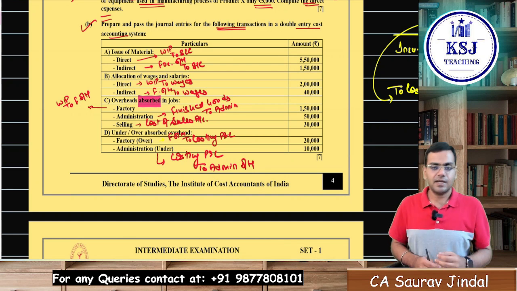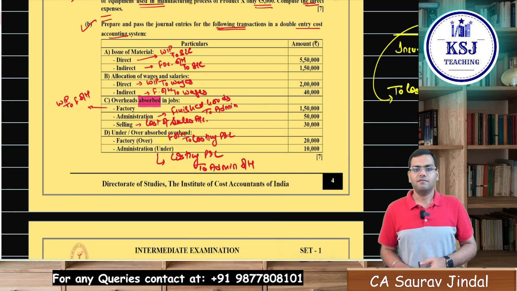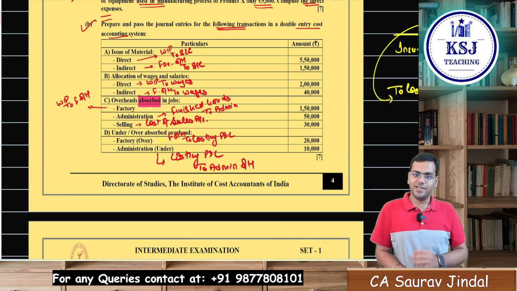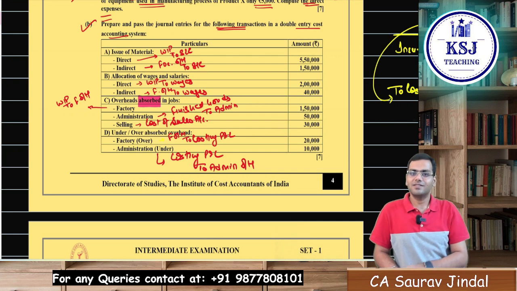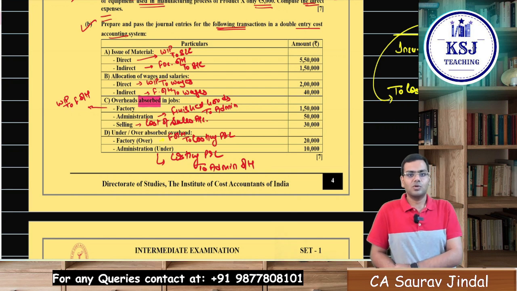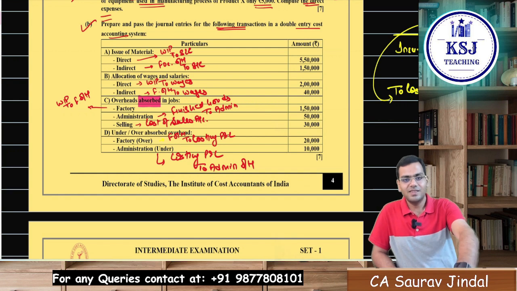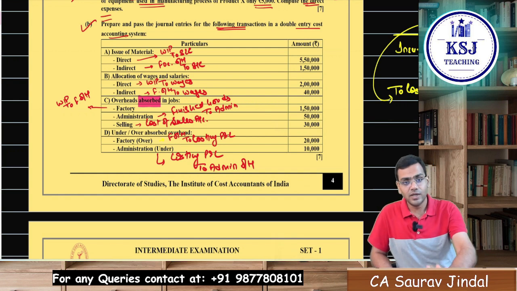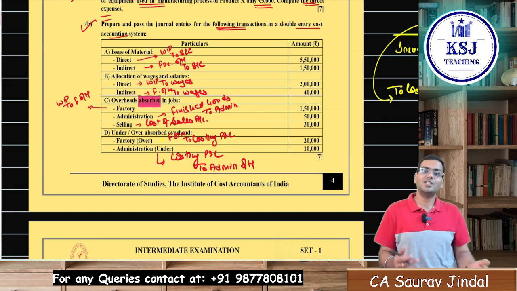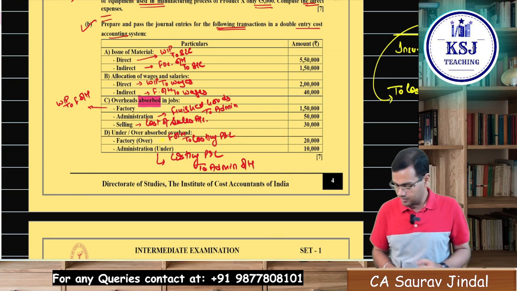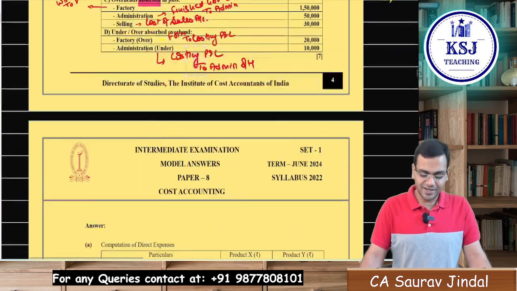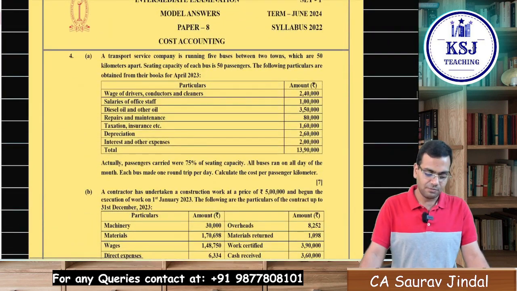Now you may ask that, sir, in this particular question it is not mentioned whether the books are integrated or non-integrated. Why is it not mentioned? Because if you see all the entries which are required, nowhere was the general ledger adjustment account or the CLC account required. So whether it is the integrated books or the non-integrated books, these entries which are asked are going to remain the same, sir. There is not going to be any change in these particular entries. So that is why it is not mentioned. Okay, so move on to question number 4.